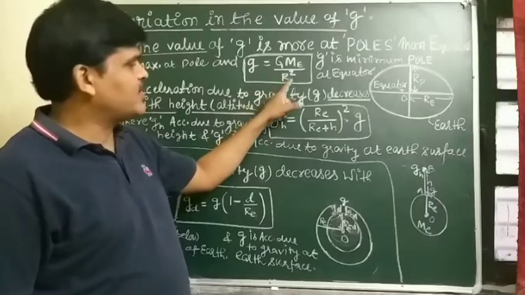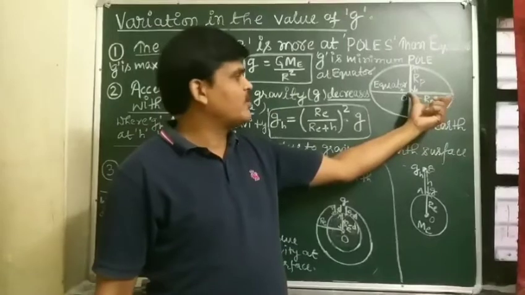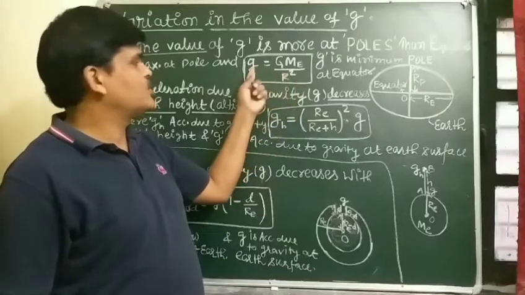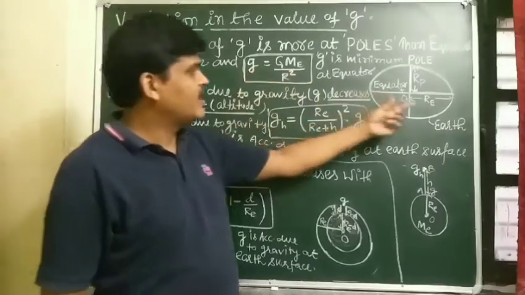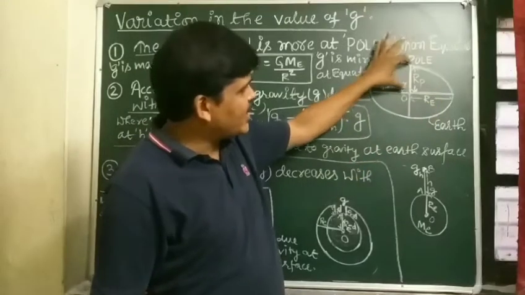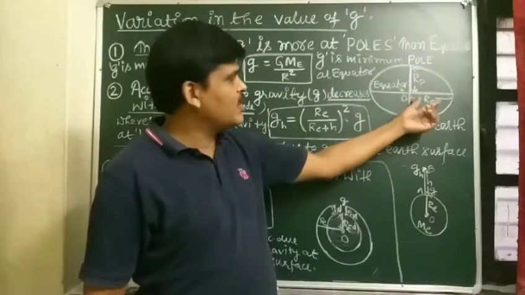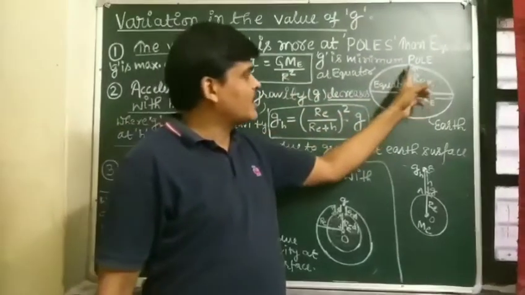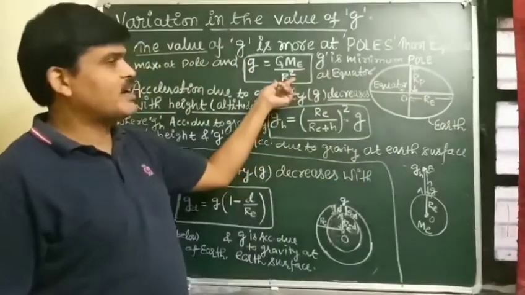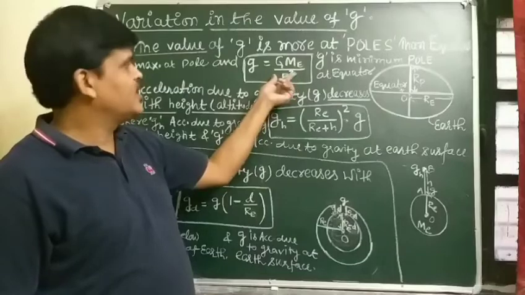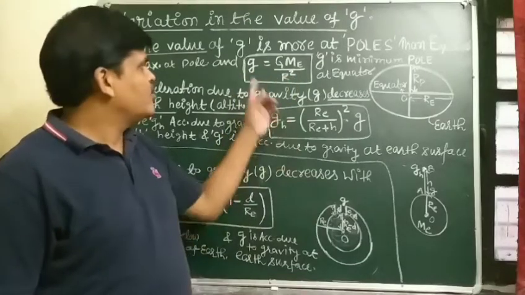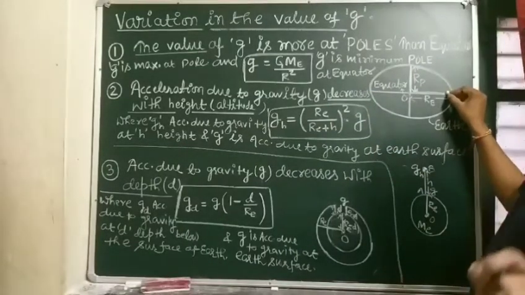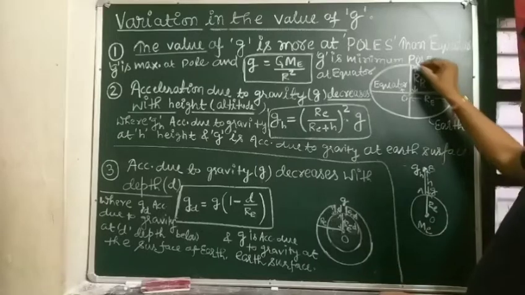I have only written R square because suppose that this distance is more. We put R_E here, R_E square. This distance, the equatorial radius, is more. So this g, that is what? Less. Compared to R_E, R_P, that is what? Less. This R_E is more and this R_P is less. So when we put the radius of poles, R_P square, this radius is less, so acceleration due to gravity is more. So if you move, student, acceleration due to gravity is minimum at equator and maximum at what?